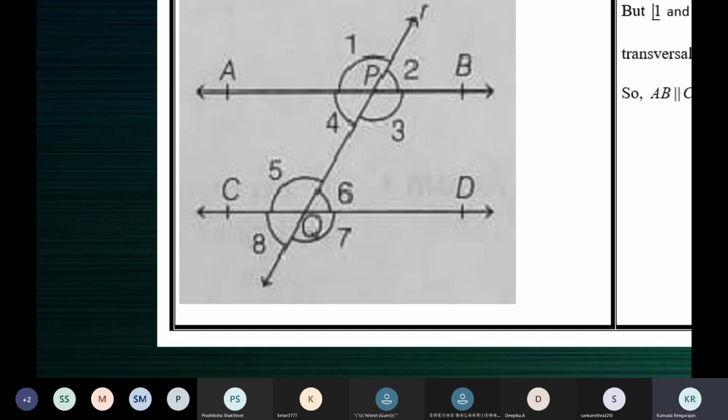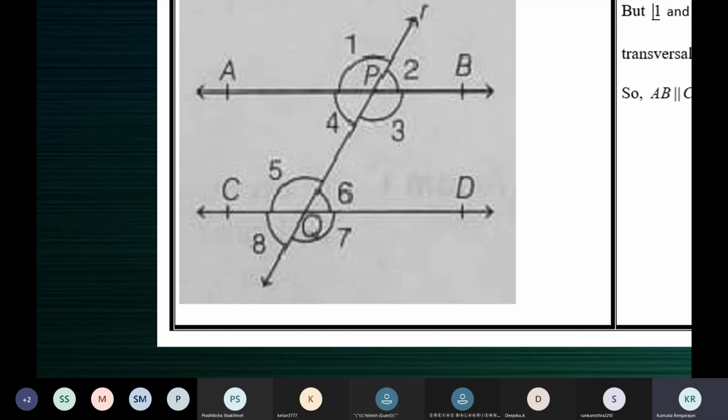So all of you just write in your book: 4 is equal to 6, given. Angle 6 is equal to 8, vertically opposite angles. That's all. From these two you can prove. Angle 4 is equal to angle 6, given. But 6 is equal to 8, vertically opposite angles. So from these two we have a new result: 4 is equal to 8.